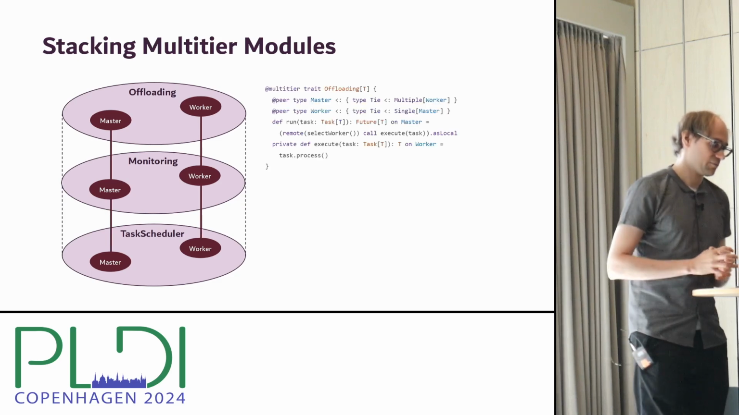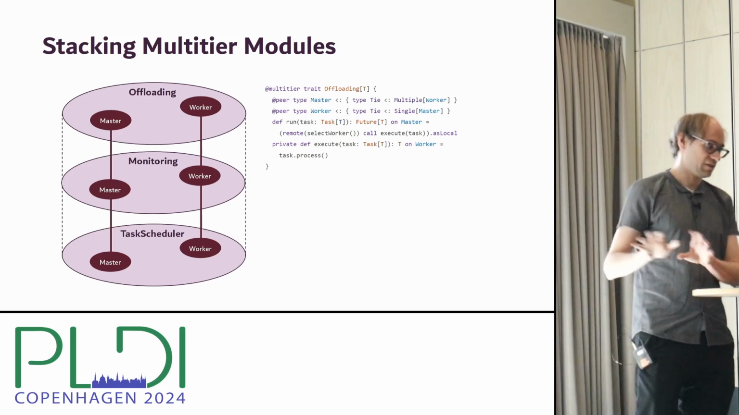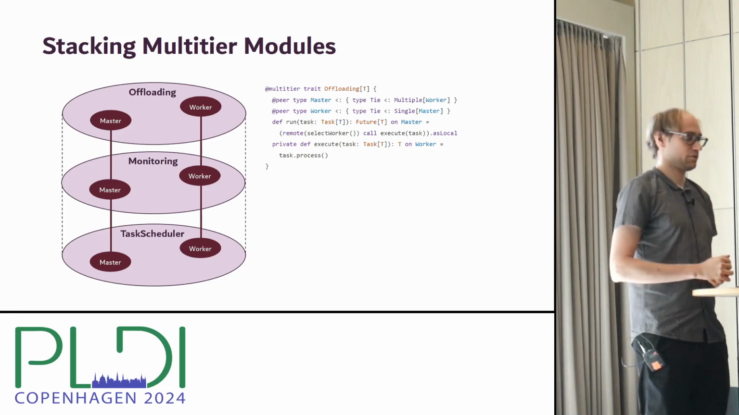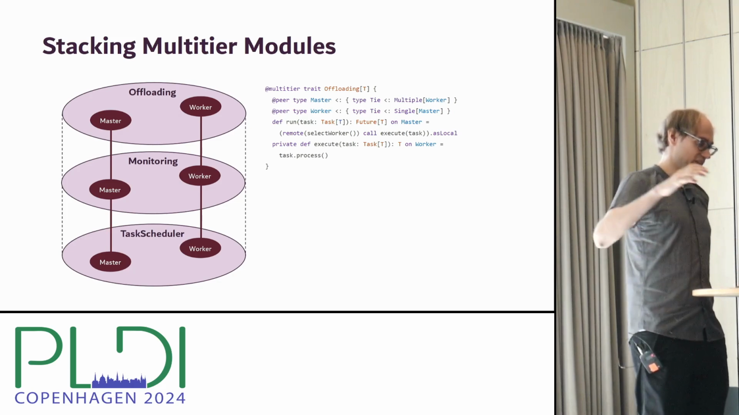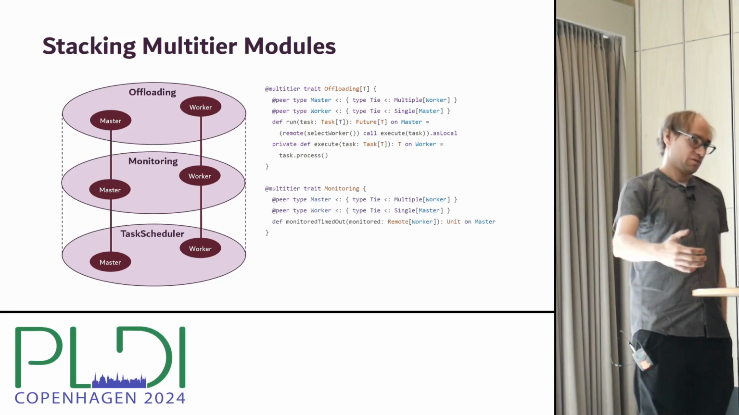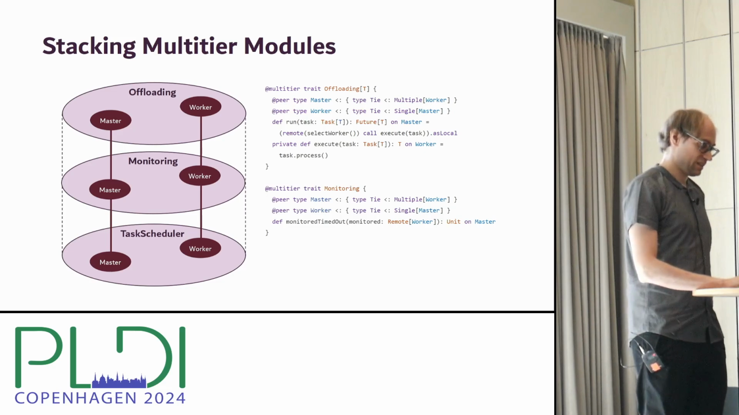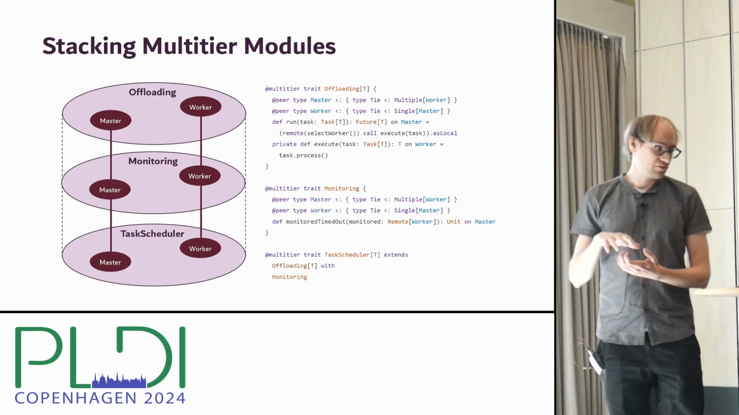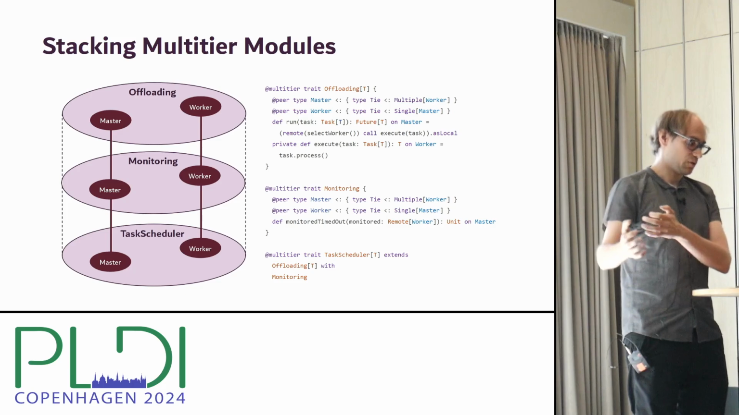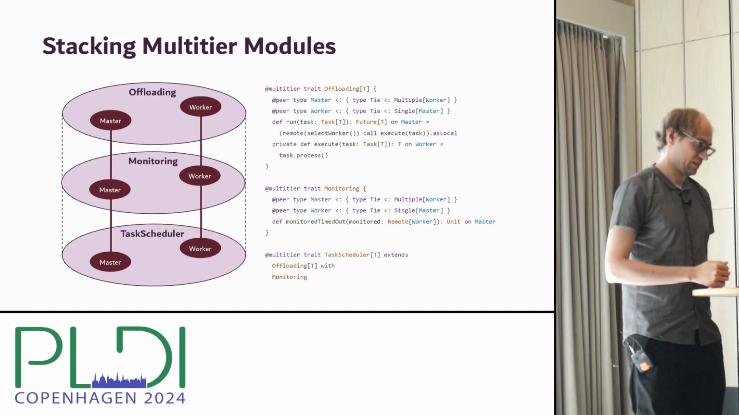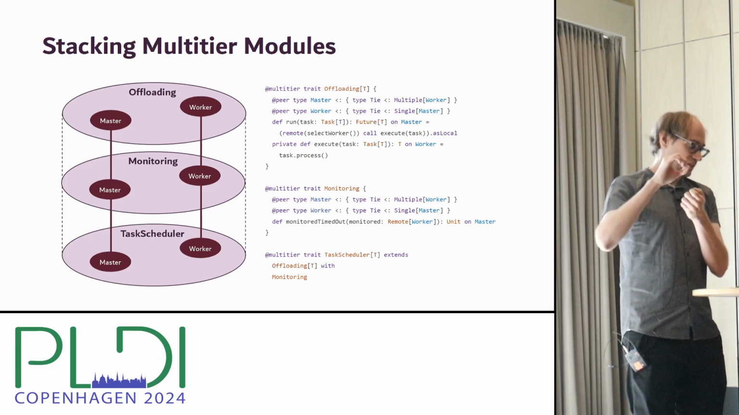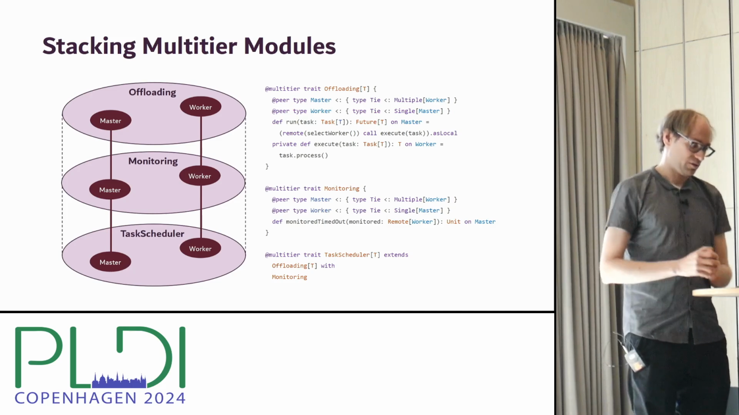And here's an excerpt of how the developer could implement those modules. You don't have to read this code in detail. What I want to point out here is that the implementation of the offloading module contains the architecture specification, and the peers are defined as abstract types. And then the monitoring module also specifies the architecture and the functionality, and we can then simply stack those together into a task scheduler module that combines both the task dispatching and monitoring functionality. And the way we do this is just using mixin composition with traits, which then unifies the peer polymorphic types of the modules that are stacked together.